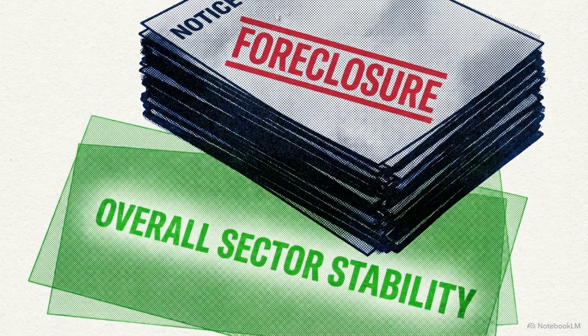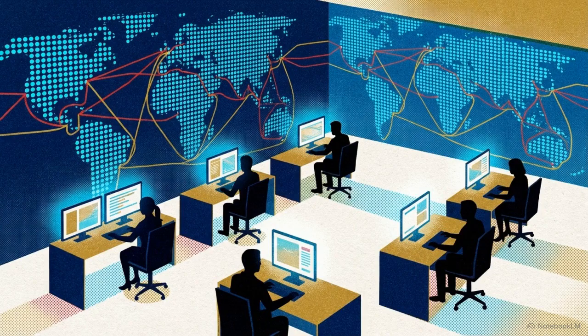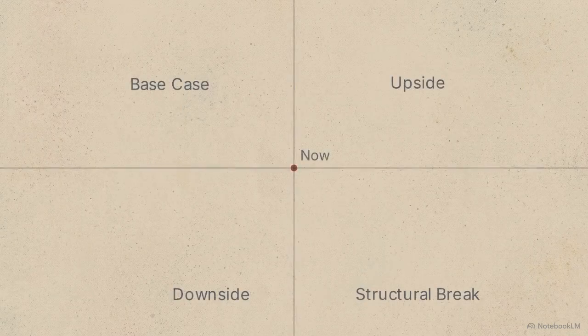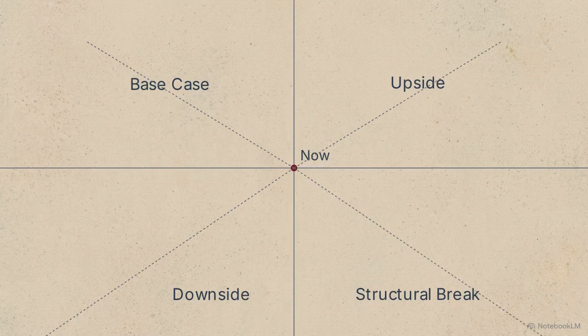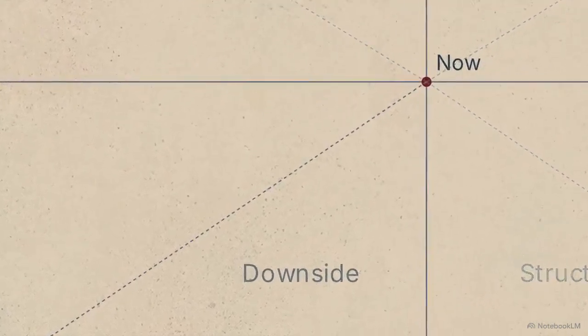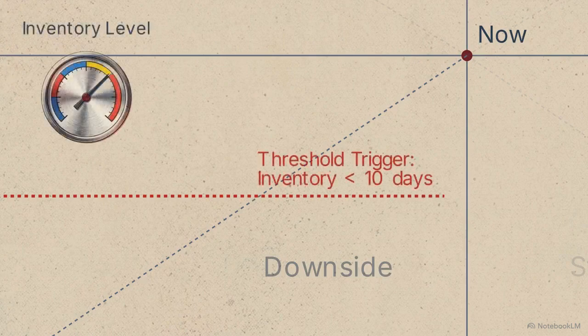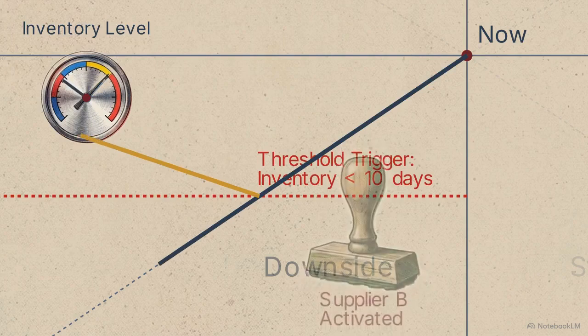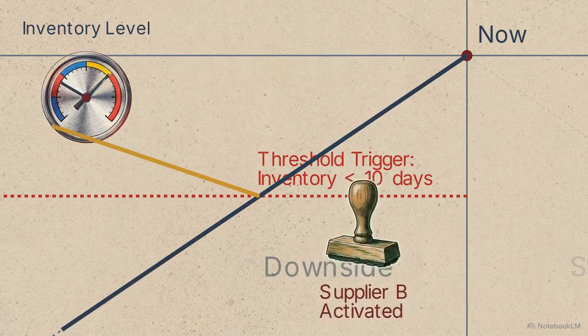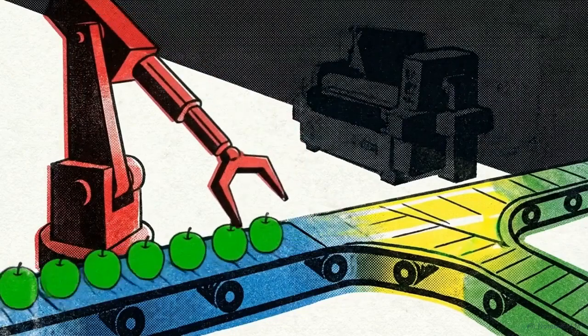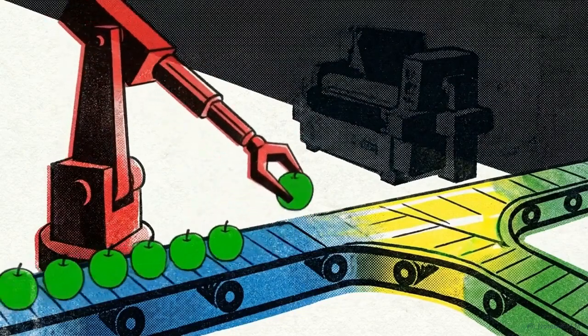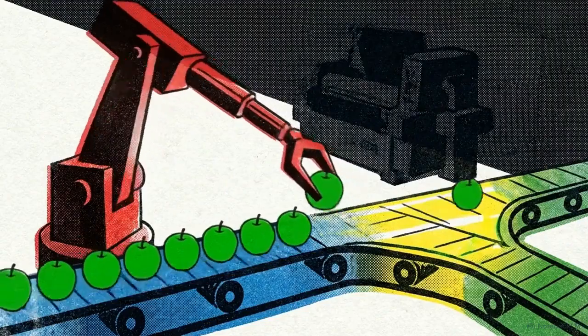Moving from diagnosis to action requires a shift towards scenario planning. Scenario planning maps operational responses to plausible structural breaks rather than attempting to predict specific outcomes. A mature strategy ignores broad probabilities and focuses on specific threshold triggers. A threshold trigger is a predefined rule. If inventory cover drops below a specific level, the organization immediately activates a secondary, higher-cost supplier. These decisions are based on marginal economics. Action is taken based on the cost of the next move, free from attachment to sunk costs.